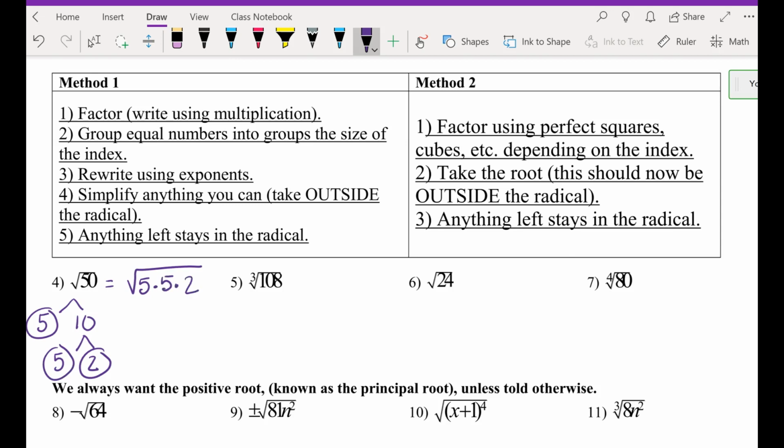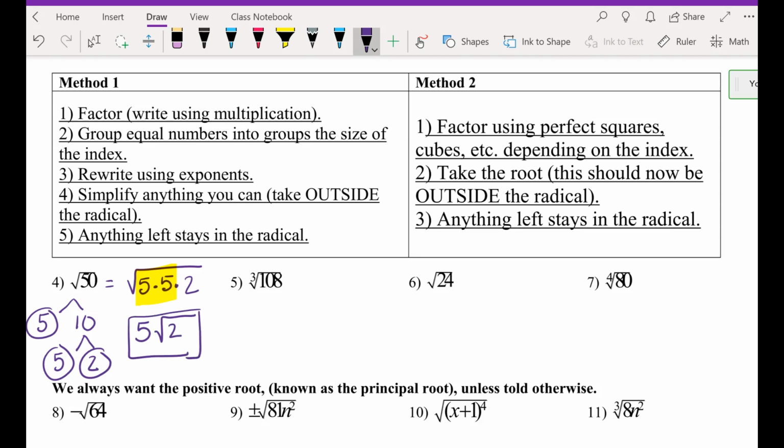2. What's your index? Radicand, or 5? 2. Your index is a 2. That means how many identical radicands should you need to take it out of the radical sign? 2. Do I have 2 of them? Yes. That's right. I can take that out. If I take it outside, do I write 25 or do I write 5? I write 5. So that's taken outside. If it's not a pair, you leave it inside.